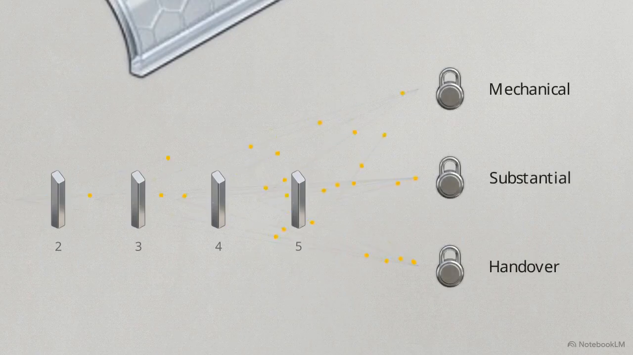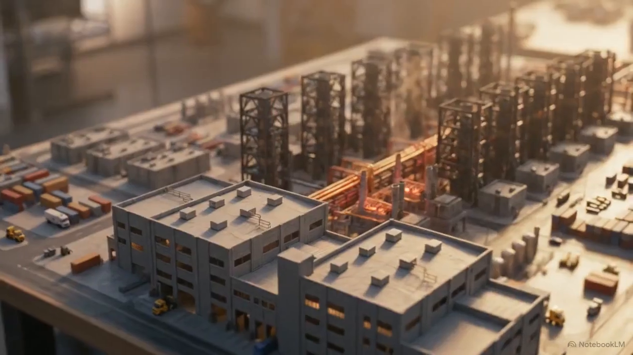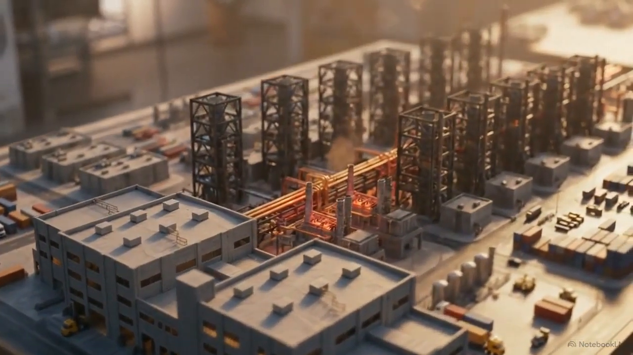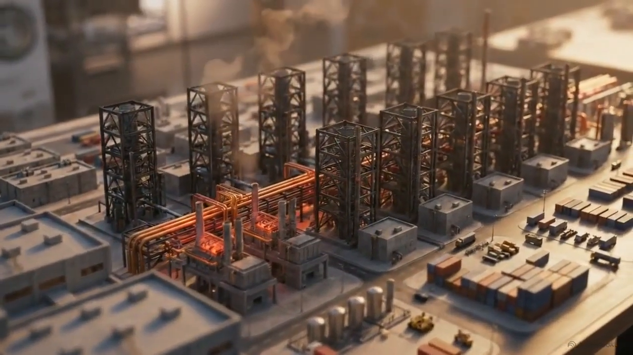The 5 process activities execute the physical work, generating the data required to clear the 3 major gate outcomes: mechanical, substantial, and handover. This interdependent execution engine provides the structure necessary to manage the compounding risks of scale, cost, and complexity.